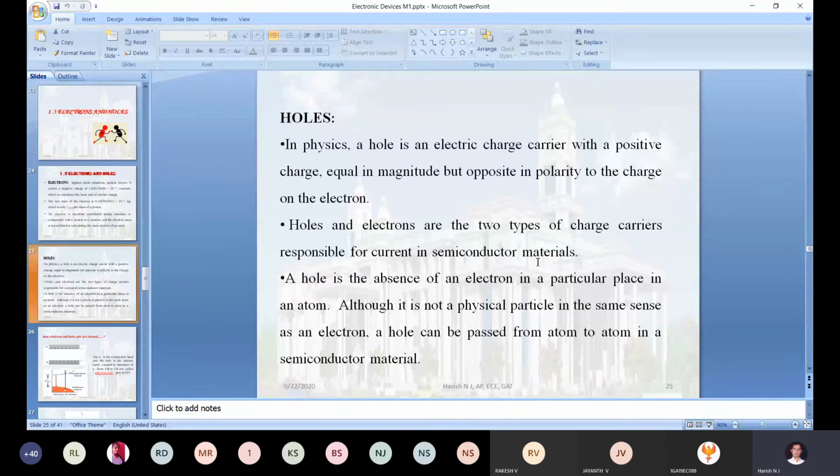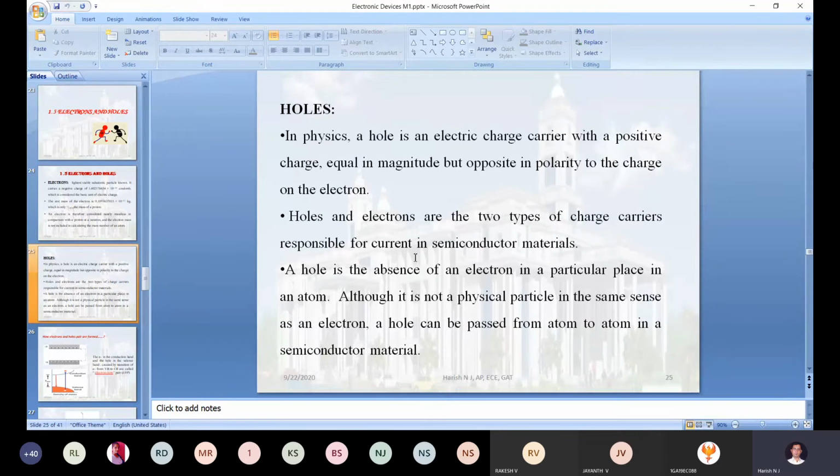Both constitute a current, so hole current and electron current both exist. Whether you choose a p type or an n type semiconductor decides which are the majority charge carriers, and based on that we take hole current as well as electron current for our further analysis in a circuit.